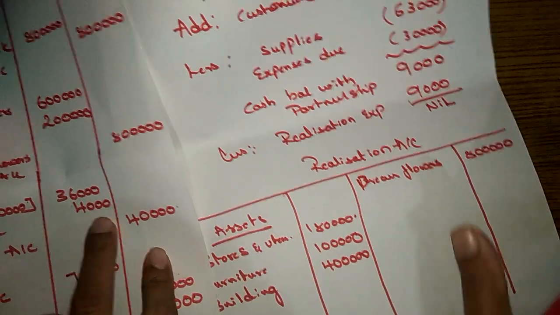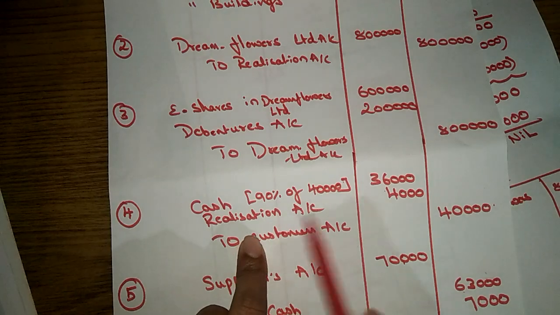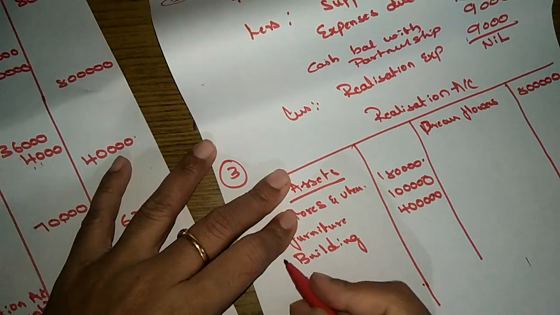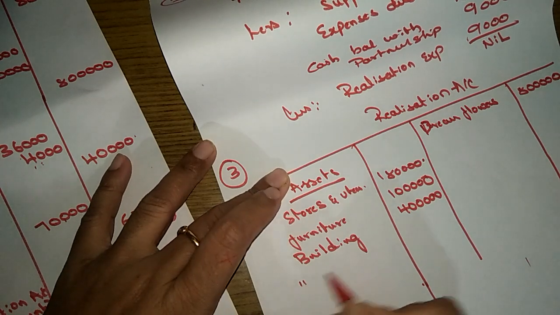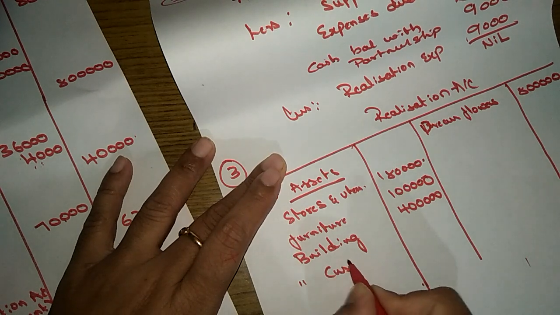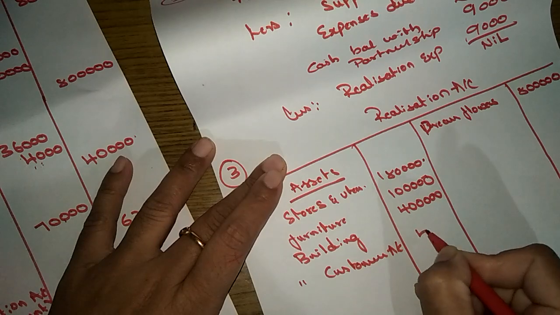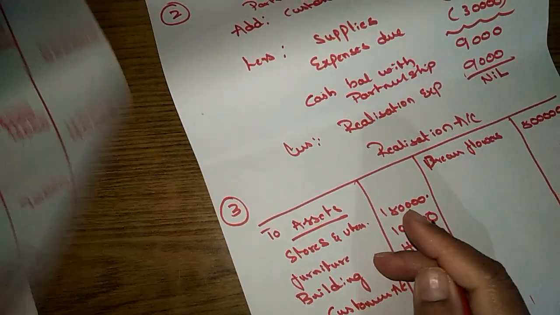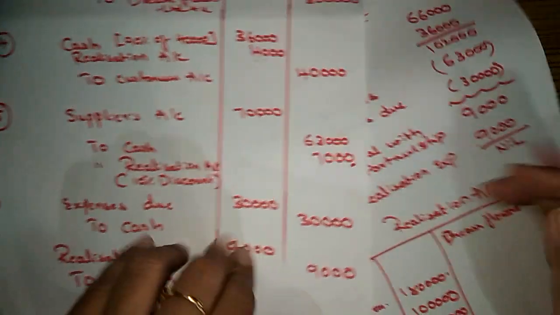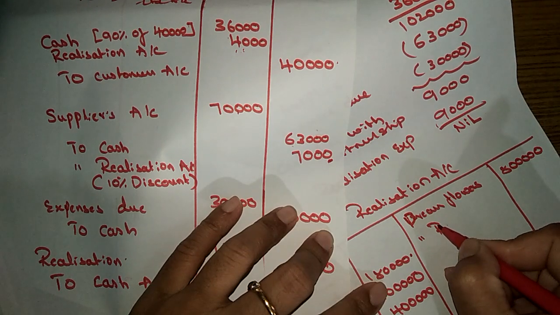And let's see, do we have any other things? Yes, there is a realization loss that we need to show here. Customer account, how much? 4,000. And here there is a profit, it's a discount, right?